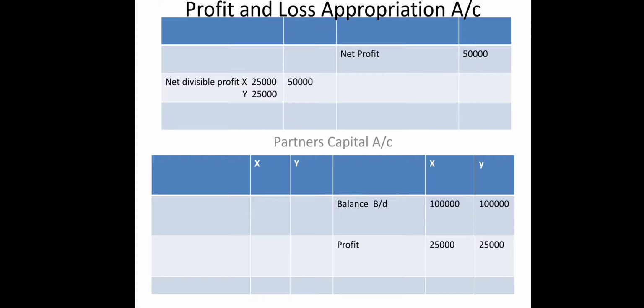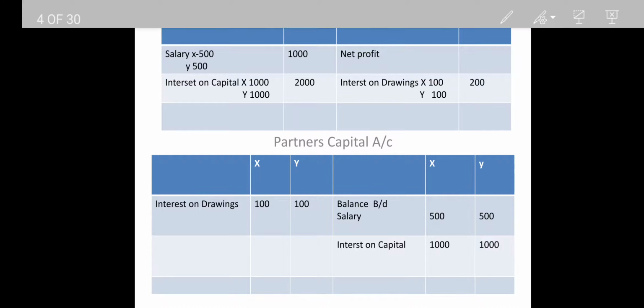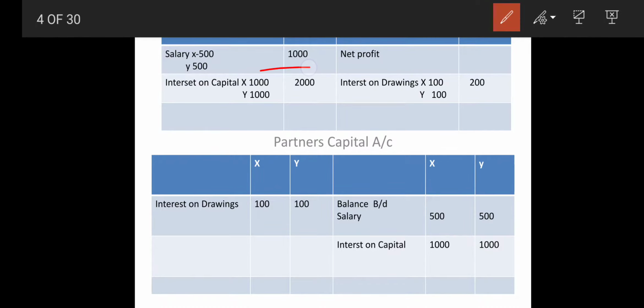But if there is interest on capital, interest on salary, or interest on drawings, such items are transferred to the opposite side of the partners' capital account, because from the point of view of the business it may be a debit, but at the same time it increases the capital, so it is transferred to the credit side.